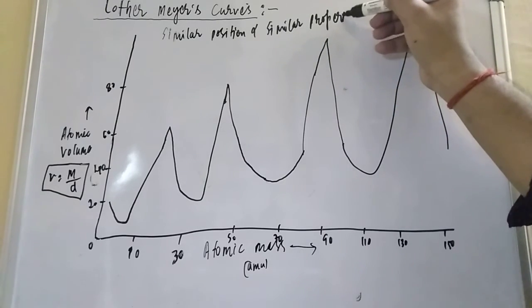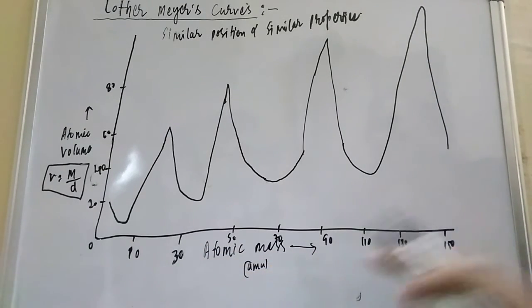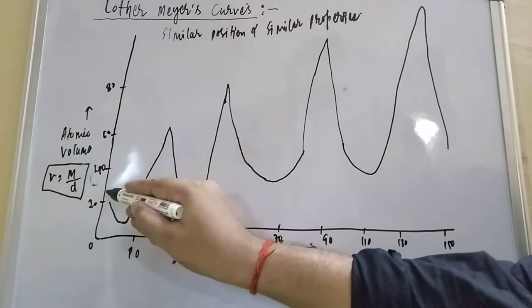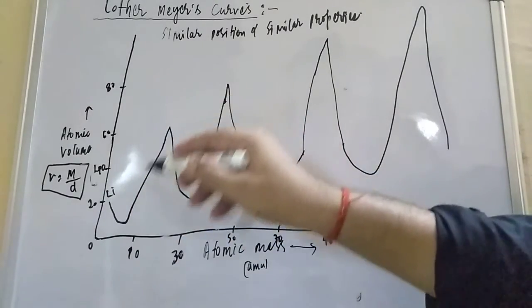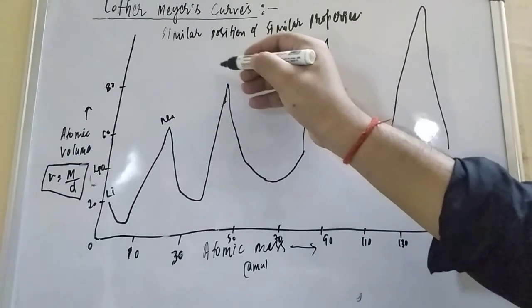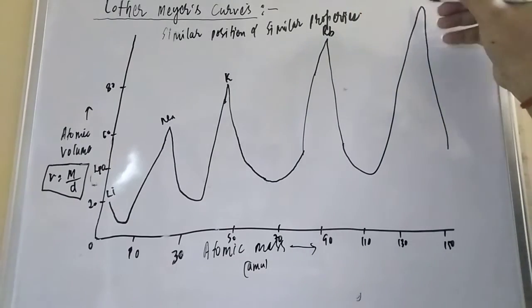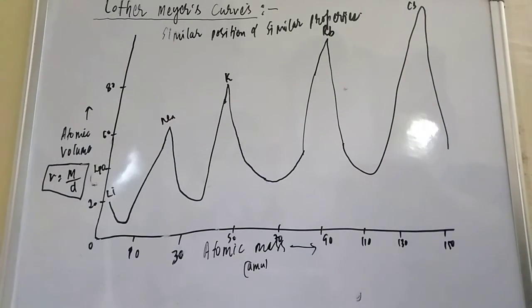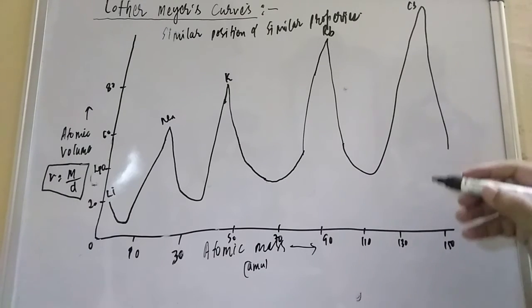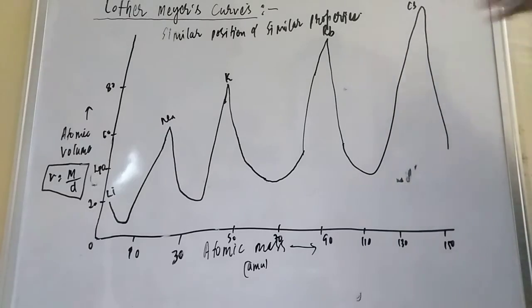When you talk about similar position, they are arranged in increasing order of atomic masses. What you find is that if any element is at a peak position, suppose lithium, then sodium comes, then potassium, then rubidium, and finally cesium. So these many elements are there. The top elements here are the alkali metals.